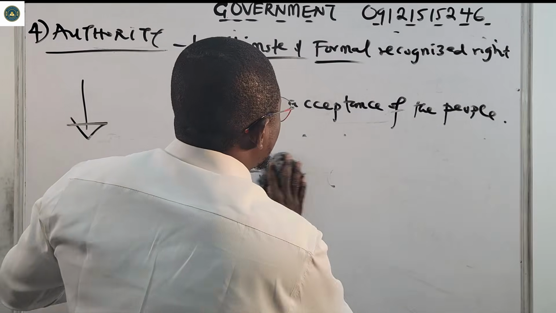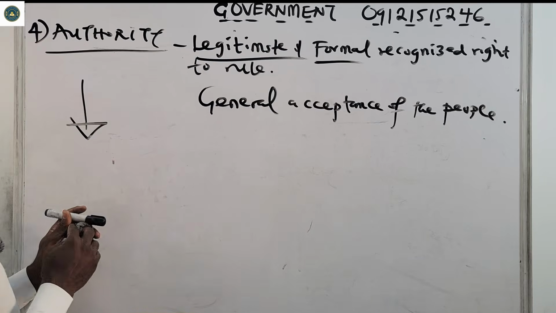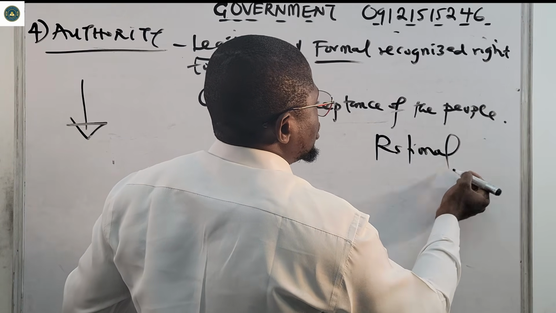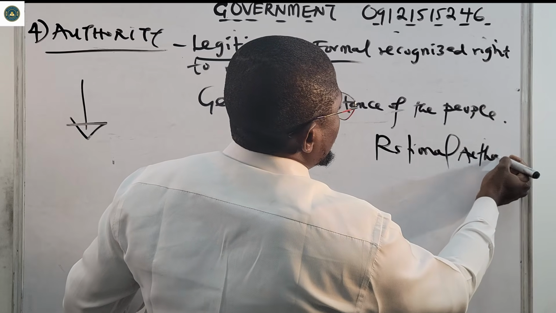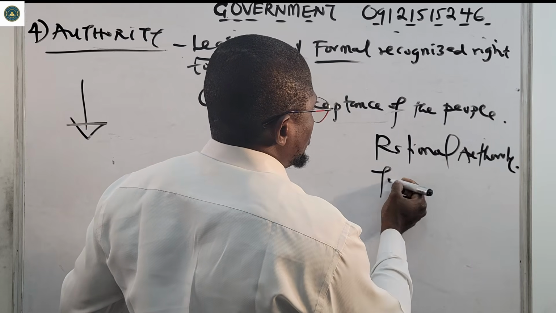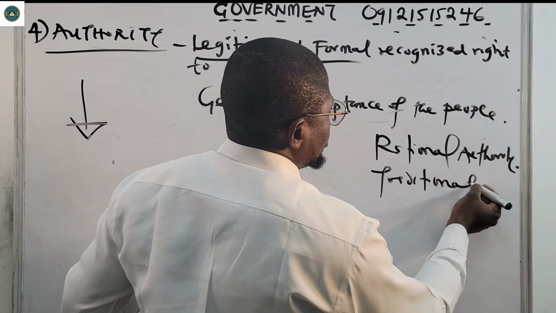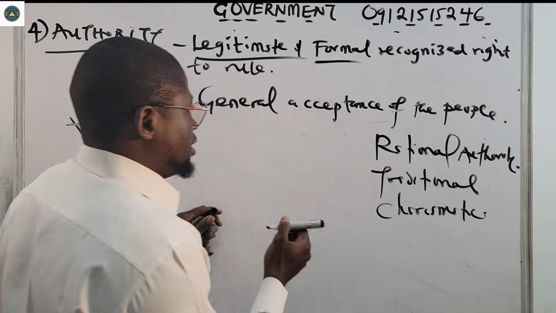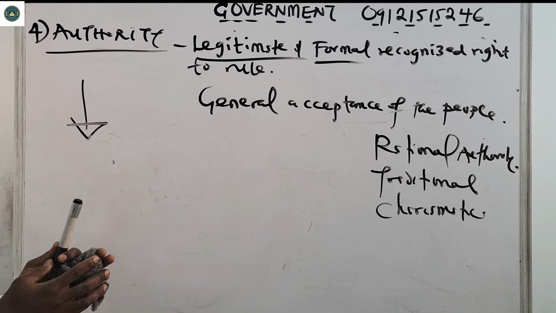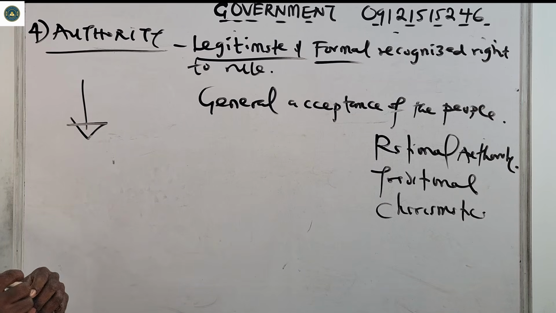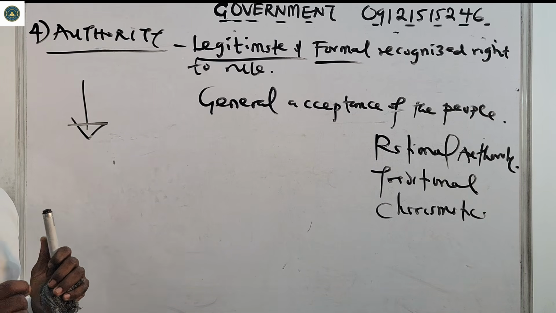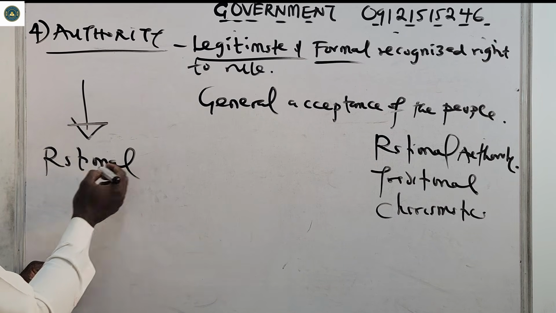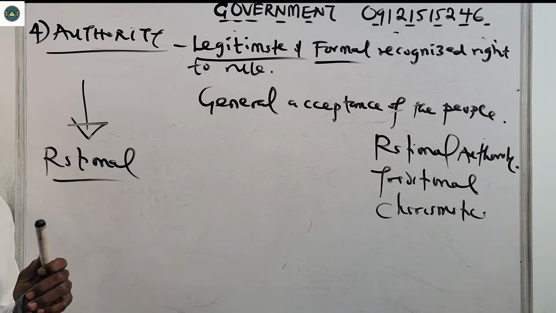So now let's look at the types of authority that we have. Number one, we have rational authority. We have what we call traditional authority. We also have the charismatic authority. So those are the types of authority: rational authority, traditional authority, and charismatic authority. Let us begin with the rational.